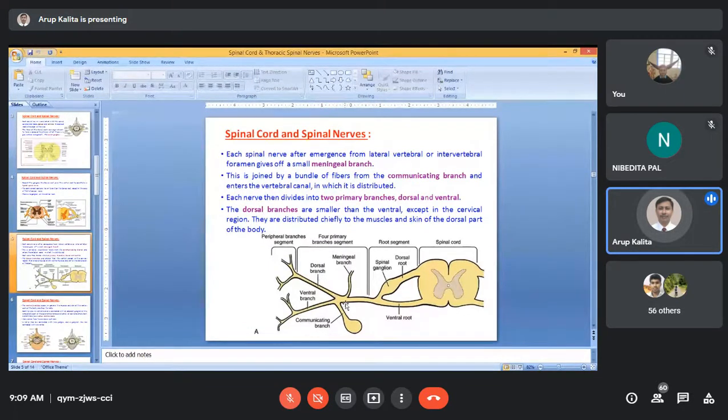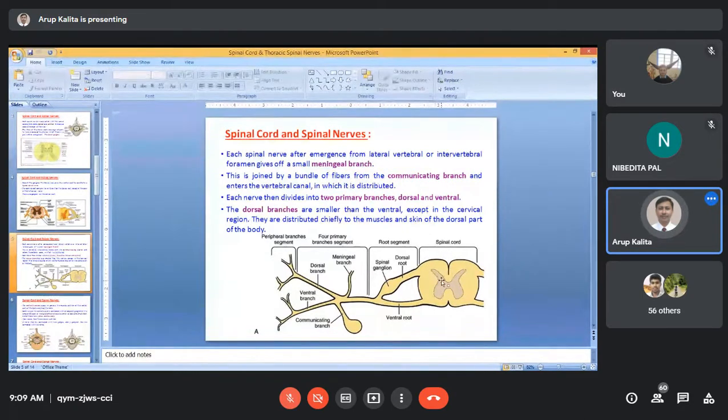Now each spinal nerve is again divided into two primary branches. This is the dorsal primary branch and this is the ventral primary branch. Can you recall how the spinal nerve is formed? So I repeat, this is the cross section of the spinal cord.